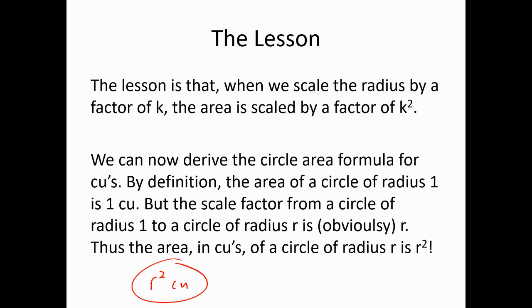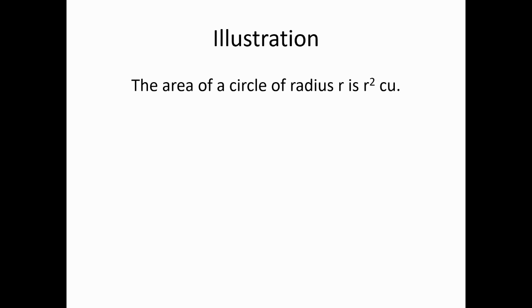And then what would be the area formula for equilateral triangles in triangular units? It would just be side length squared, okay? So whatever the measurement is, side of a square, side length of an equilateral triangle, radius of a circle, or whatever you want, it's that squared that gives you the area formula in that particular unit of area measure. So the area of a circle of radius r is r squared in circular units. So if the radius is r, the area of this in circular units is simply r squared.